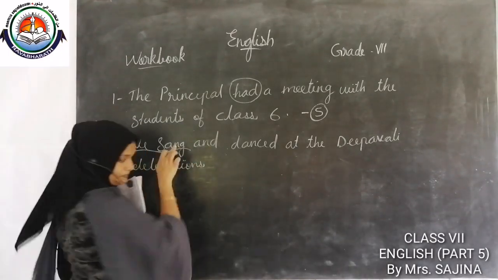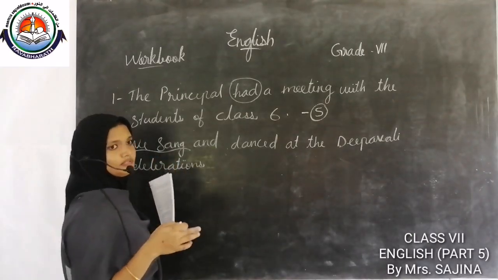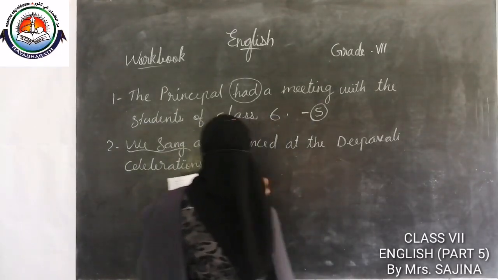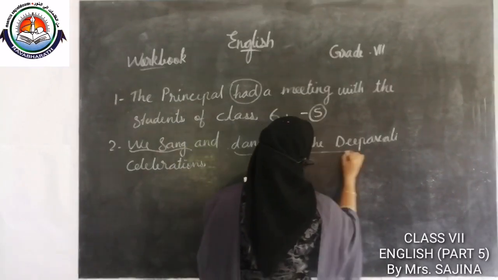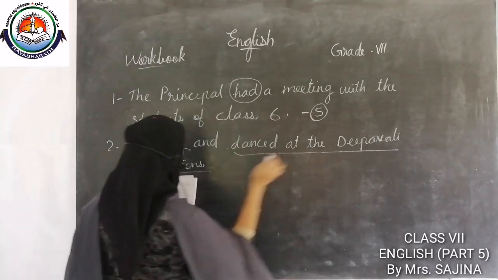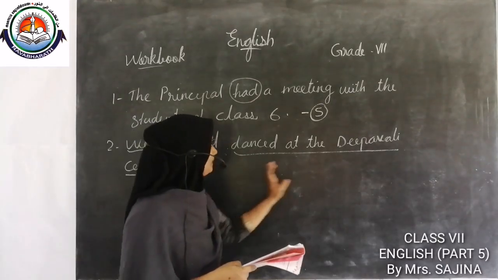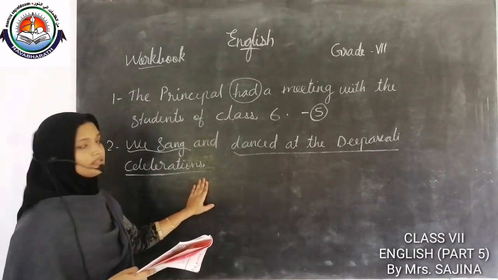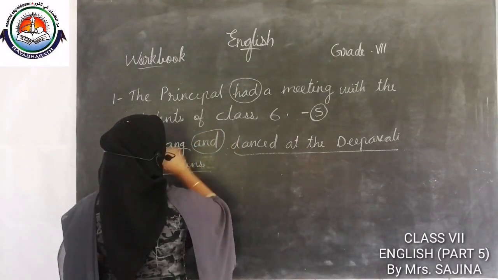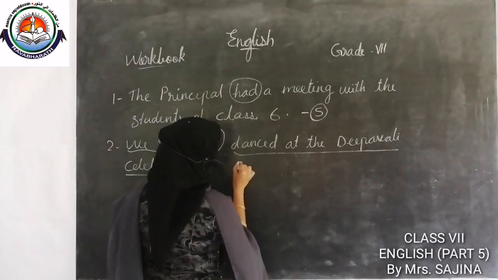Okay, that is a main clause. We sang, that gives us a sensible meaning. Okay, then danced at the Deepavali celebrations. Danced at the Deepavali celebrations is another main clause. So these two main clauses are joined by a conjunction, and so it is a compound sentence.